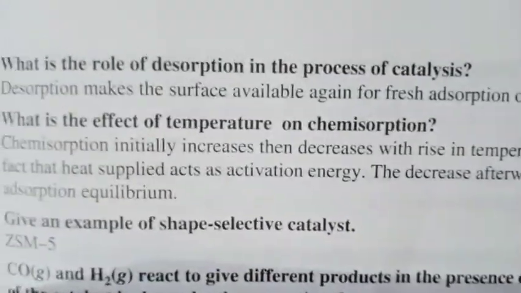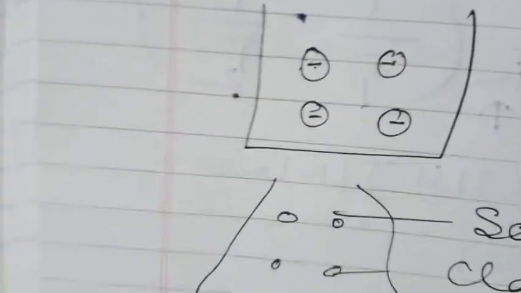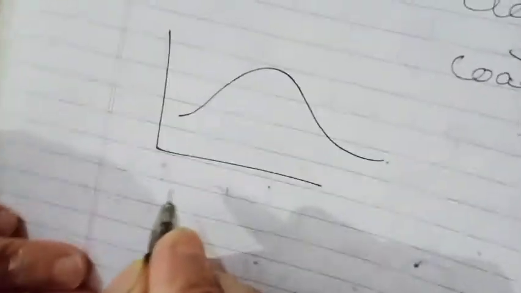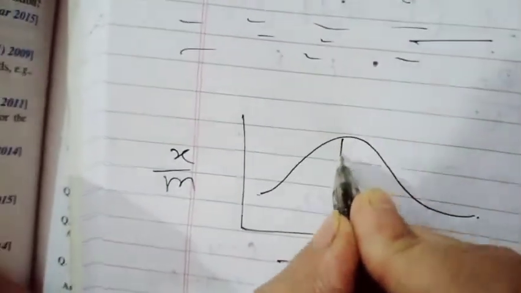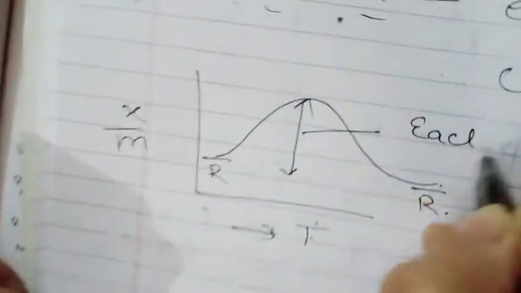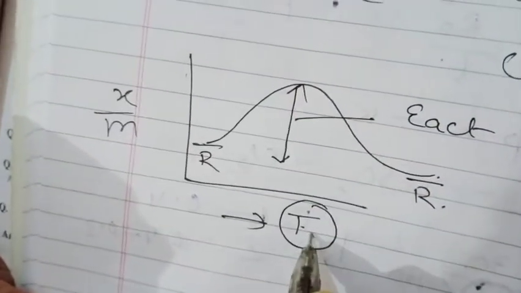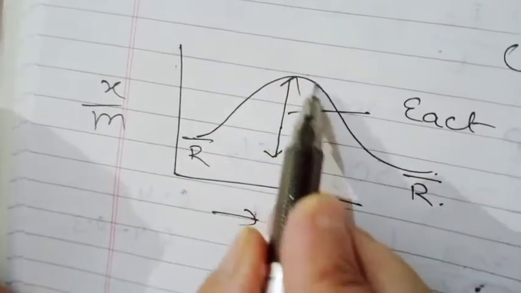Next question is, what is the effect of temperature on chemisorption? In case of chemisorption, this type of graph is obtained. And here, with increase in temperature, the extent of adsorption first increases. Why? Because you know that for changing reactant into product, we have to supply activation energy. Earlier, when the temperature is raised, heat is supplied, and it is used to overcome the activation barrier, and finally the adsorption decreases with increase in temperature.